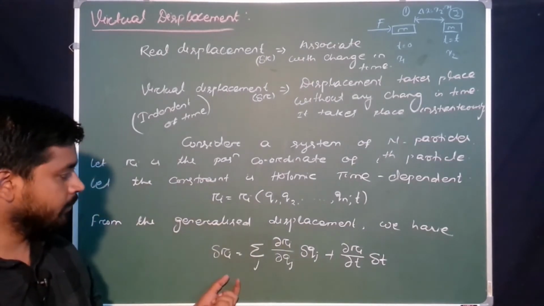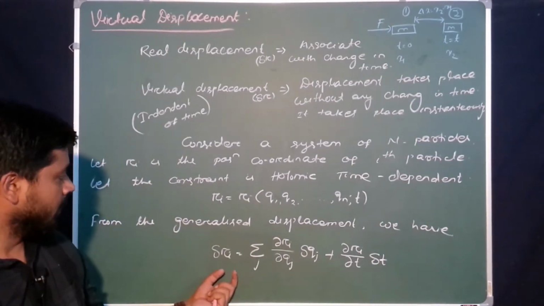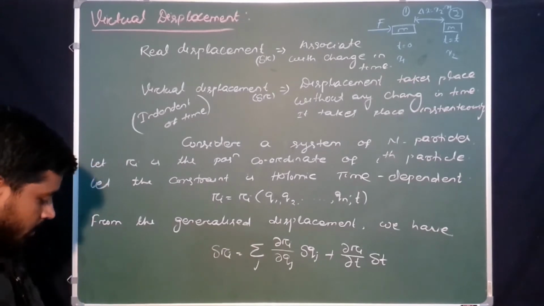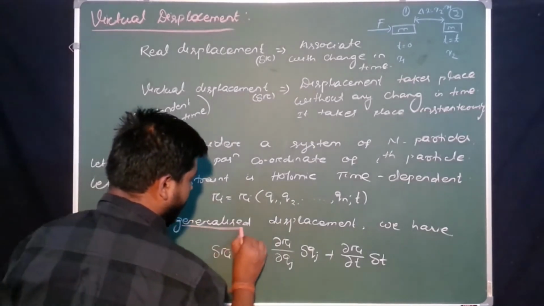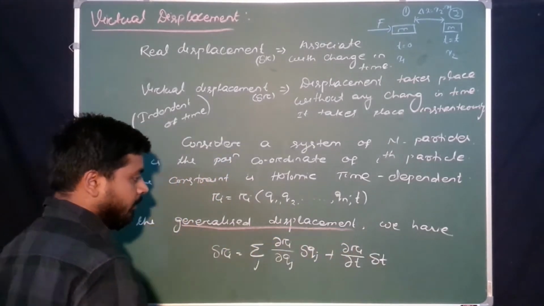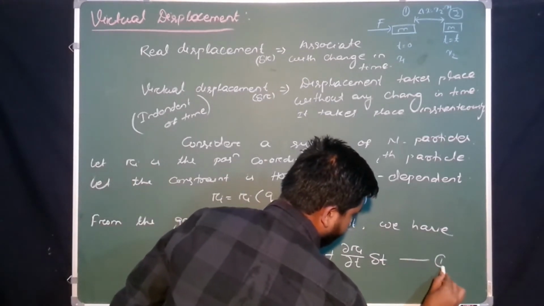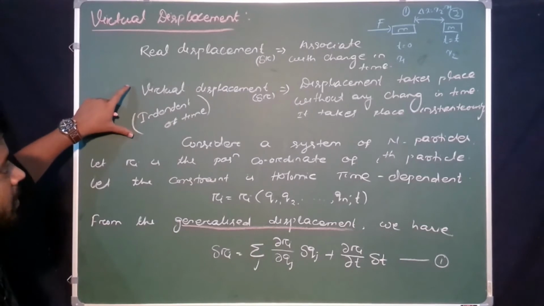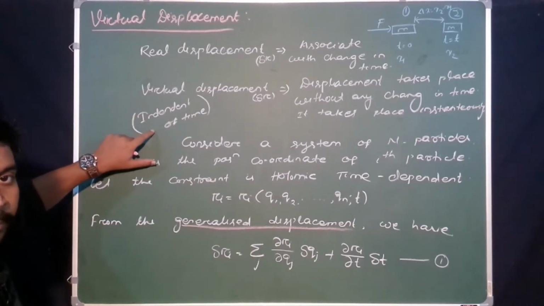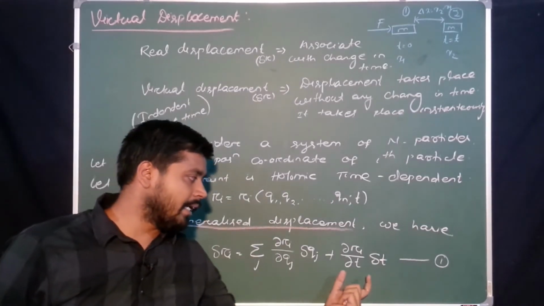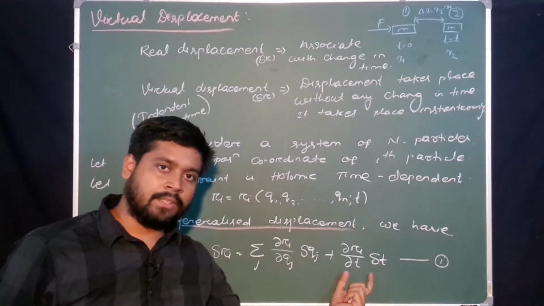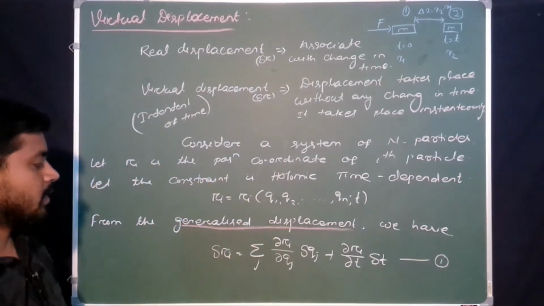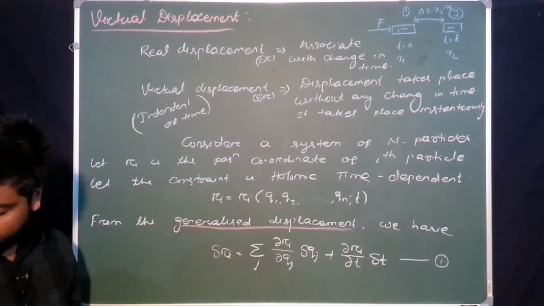This you got from the generalized displacement. Let this one be the first equation. As virtual displacement is independent of time, just eliminate the second term. Then what is left? Just write down. This one is the virtual displacement.